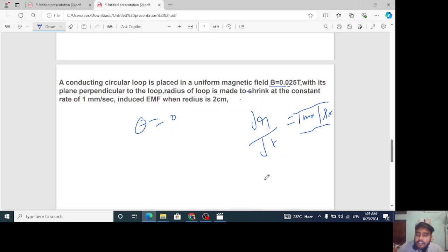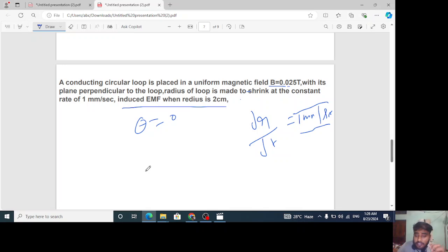The question asks for the induced EMF when the radius is 2 cm.